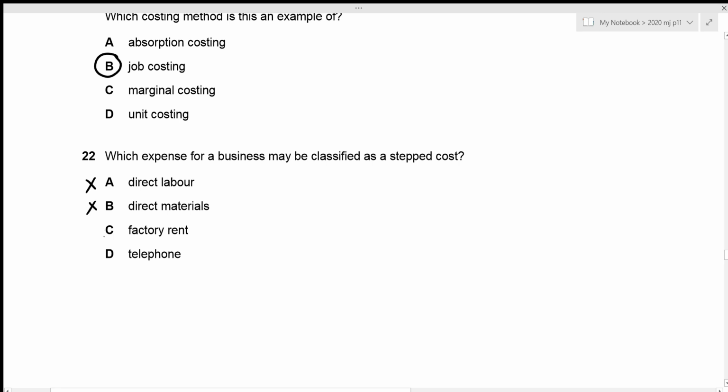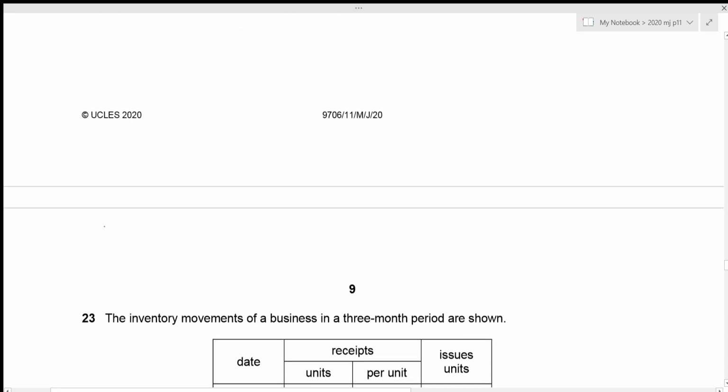Then the third one is factory rent. So factory rent remains constant for a specific factory. But if we are to increase our factory numbers, then obviously our cost increases, right? So we can term it as a stepped cost. This will be our answer. And the fourth option we have is telephone. So telephone cost obviously increases per calls made, right? So this is also a variable cost. So our correct answer is still going to be option C. Now we can move towards question number 23.